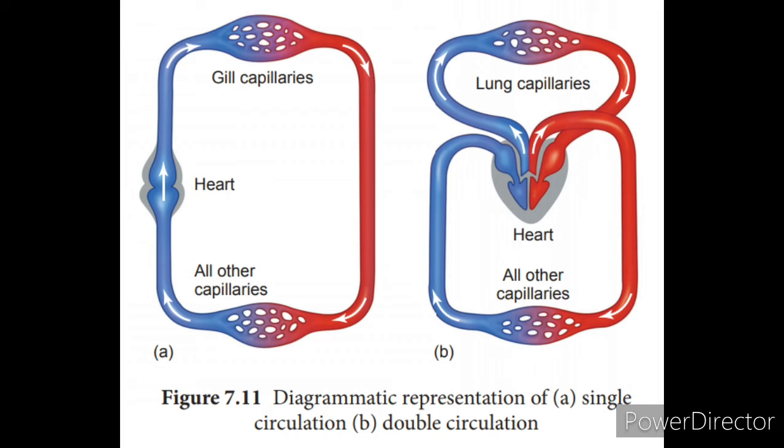When you see in the single circulation, pulmonary circulation is absent. When you see in the double circulation, both the pulmonary and systemic circulation are present. In the single circulation, the heart has two chambers. In the double circulation, the heart has four chambers. The single circulation you will see in the fishes. Double circulation is present in the frogs, reptiles, birds, and the mammals. All are having the circulation.